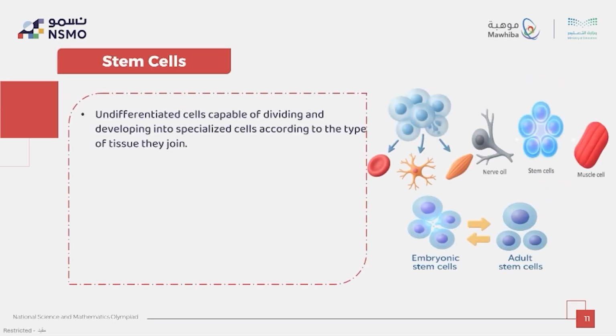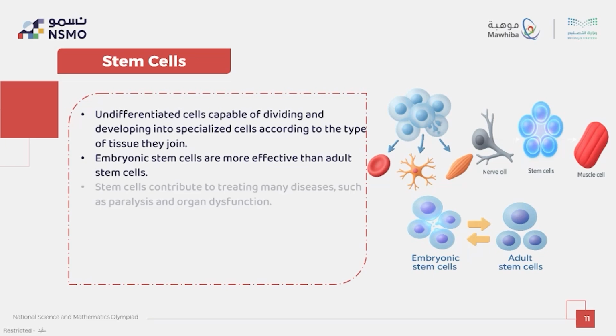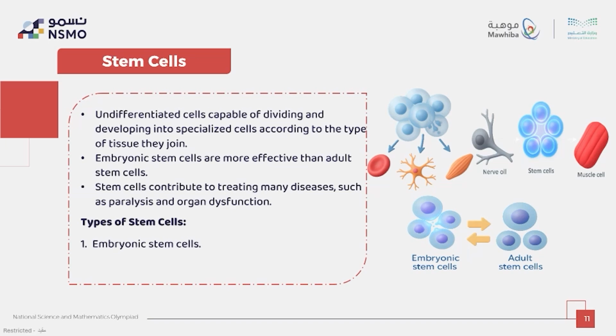Let's talk about another very important term, which is stem cells. Stem cells are undifferentiated cells that can develop into various cell types. Embryonic stem cells are more potent than adult stem cells. They are used for treating paralysis and organ disorders. There are two types of stem cells: embryonic stem cells and adult stem cells.